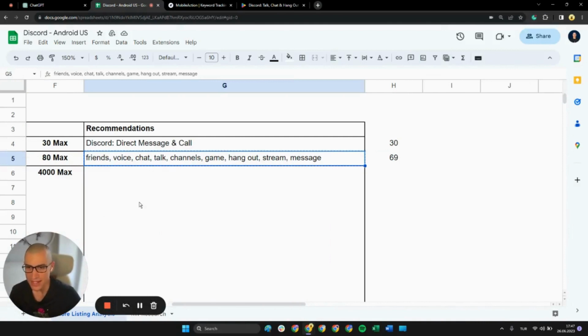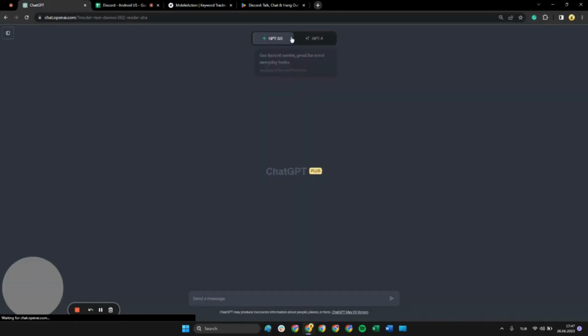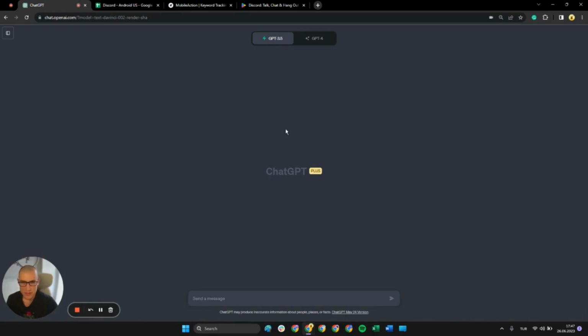Let's actually try that out. So we have a ChatGPT account over here, and there are different versions of ChatGPT, which are 3.5 and 4. ChatGPT 4 is pretty much better with tasks that require somewhat of creativity, and it's slightly slower from a running speed standpoint.